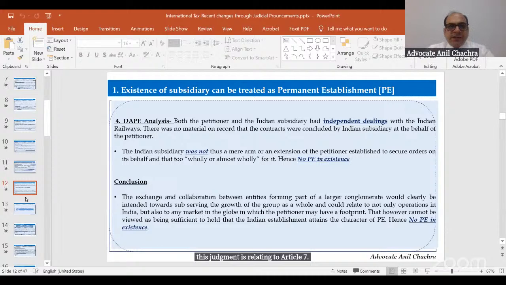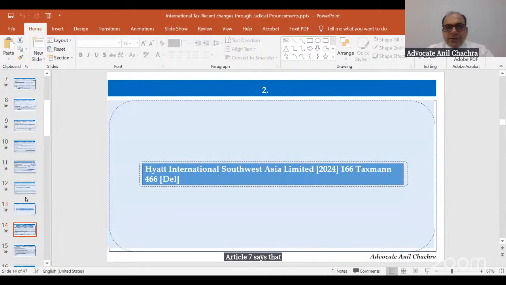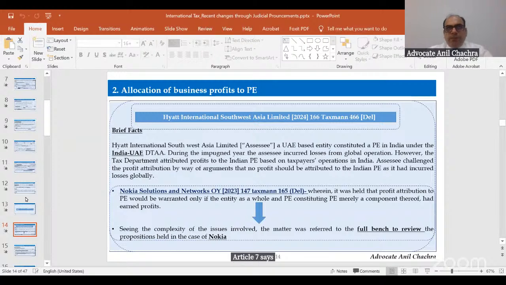Article 7 talks about the allocation of business profits to the PE. So there was a controversy about how profit can be attributed to the PE. PE is covered by Article 5, and Article 7 tells about the allocation.